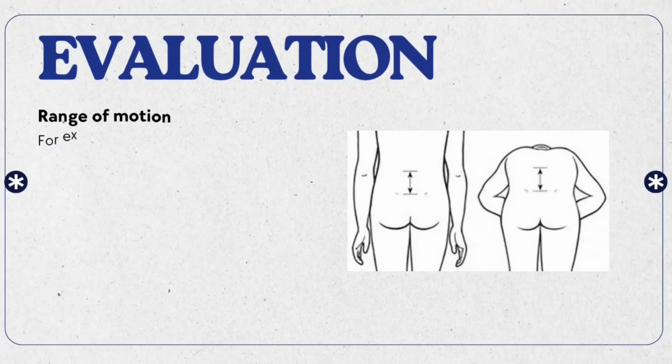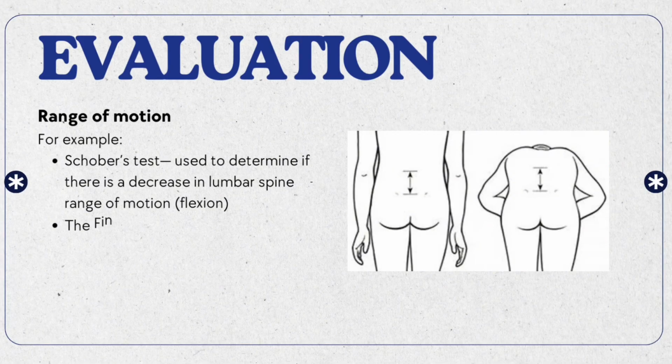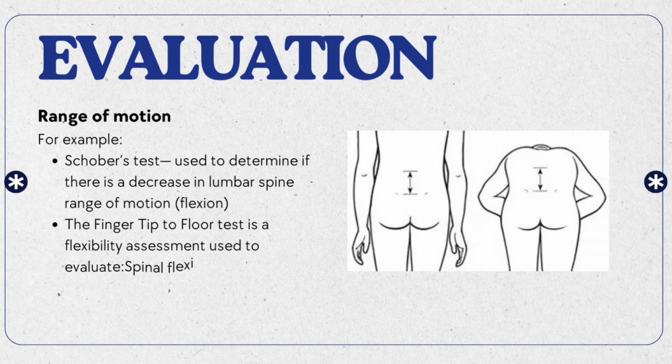Now we're going to move to range of motion tests. We can use the Cobra test to determine if there is a decrease in lumbar spine range of motion flexion. After that, we can use the fingertip to floor test, a flexibility assessment used to evaluate spinal flexibility, hamstring flexibility, and hip and lower back mobility.